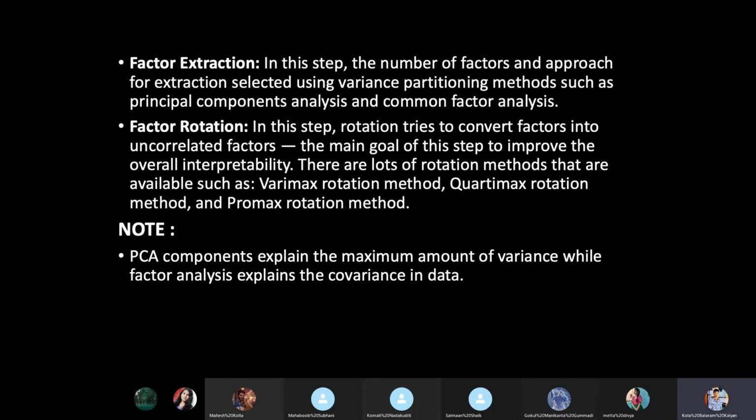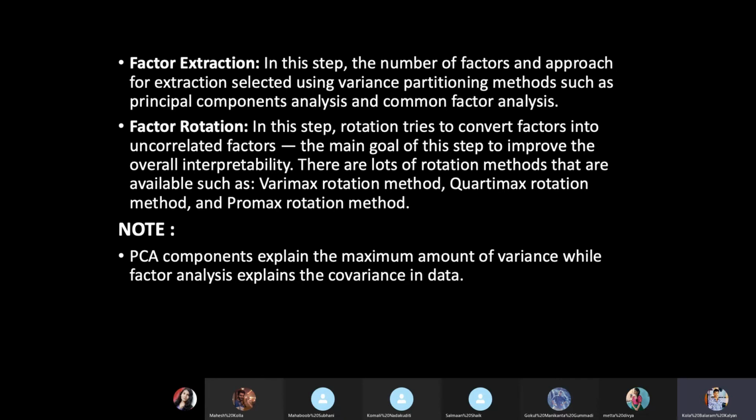The process which we follow is, factor extraction is the first and foremost step. You need to identify how many factors need to be considered and what factors need to be considered, based upon which we can perform some other analysis like principal component analysis and common factor analysis. There are certain types of analysis, and later you use the factor rotation, which is nothing but transforming the variables